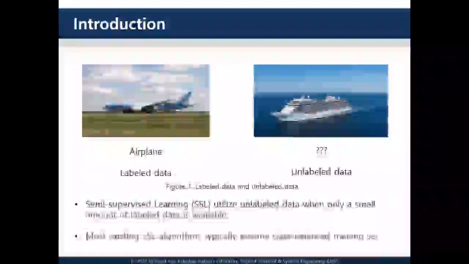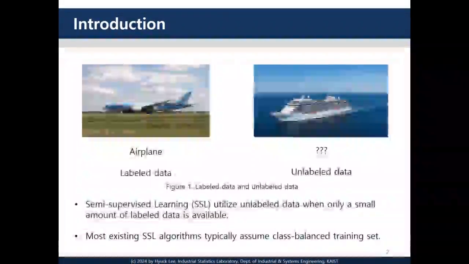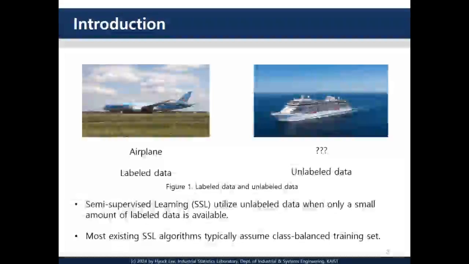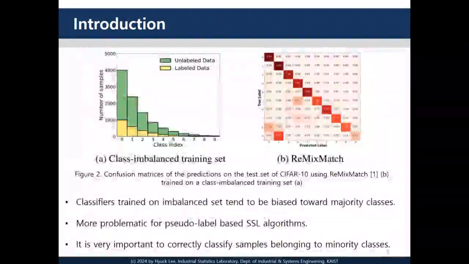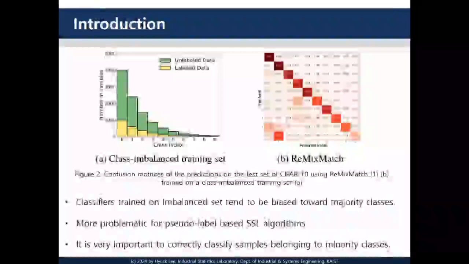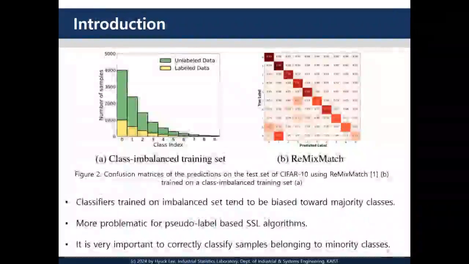While SSL algorithms have been effective, they usually rely on an assumption that is often unrealistic in real-world scenarios. They assume that the training set is class balanced, meaning each class contains the same number of samples. In practice, training sets are often imbalanced between labeled and unlabeled data. For example, hospitals usually have more data from healthy patients than from those with rare diseases, and factories collect far more data under normal conditions than during floods.